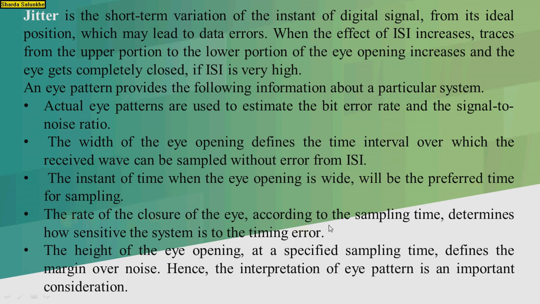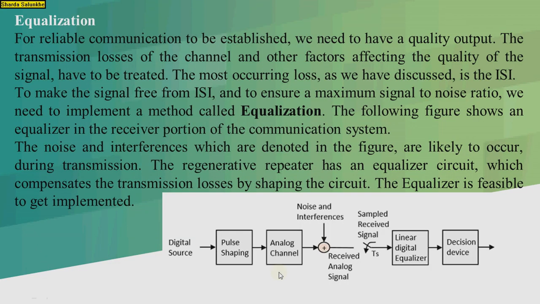The rate of closure of the eye according to the sampling time determines how sensitive the system is to timing error, and the height of the eye opening at the specified sampling time defines the margin over the noise. Hence, interpretation of the eye pattern is very important for consideration.